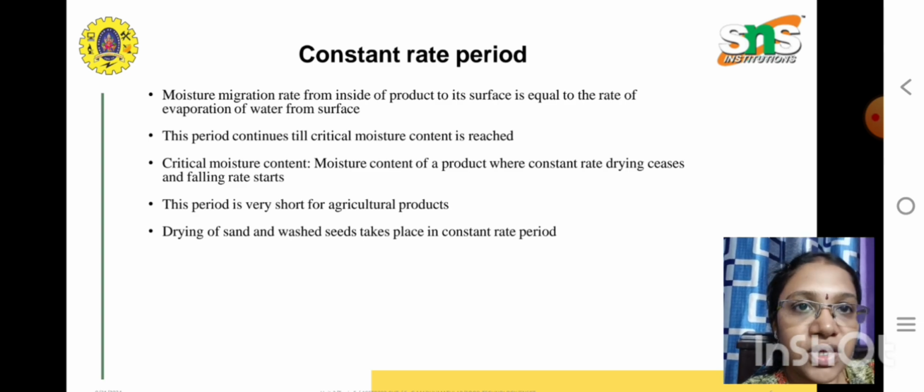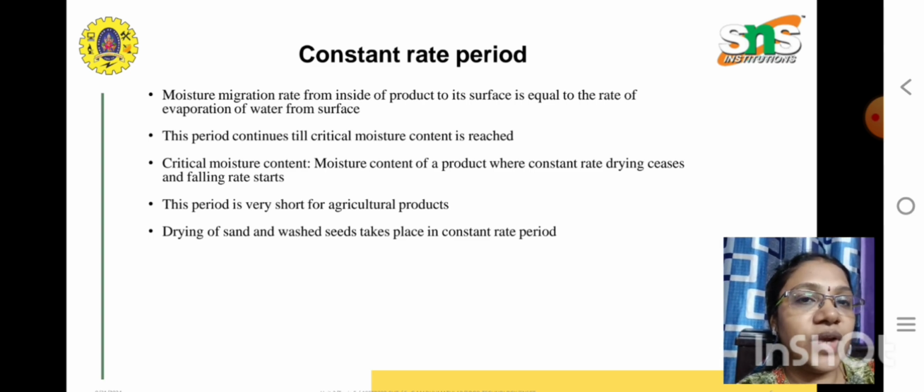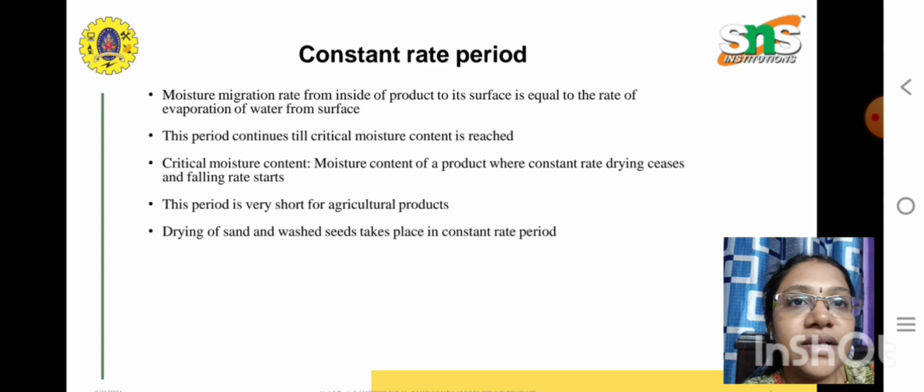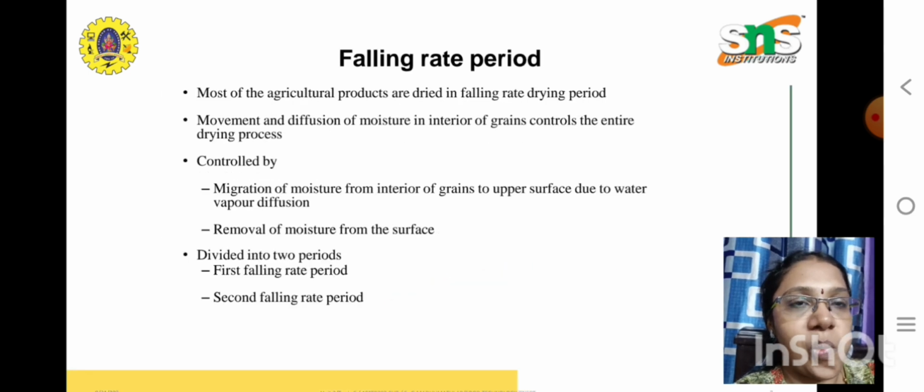The critical moisture content is the moisture content in a product up to which it attains constant rate drying, and where the falling rate will start. That is the point we call the critical moisture content. This constant rate period is a very short period for agriculture products. Drying of sand or any washed seeds can take place in the constant rate period.